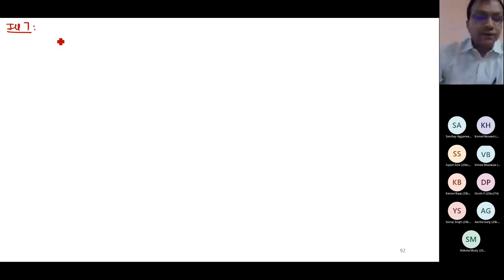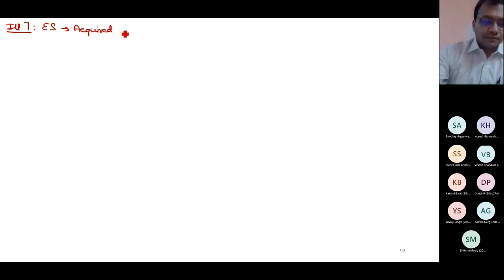Equity share is acquired on 1st Jan 17 for 150 rupees.